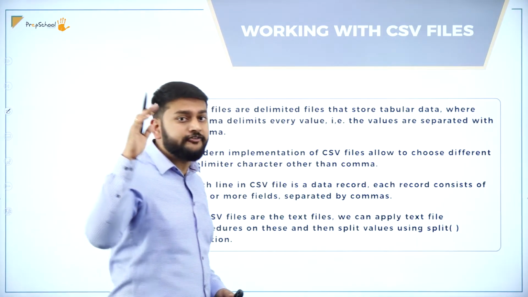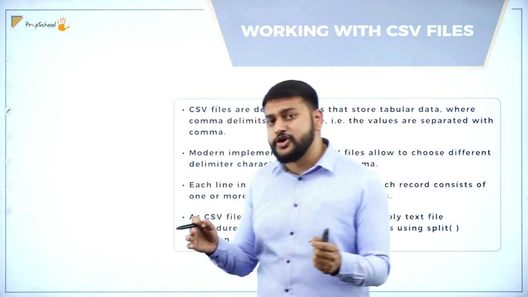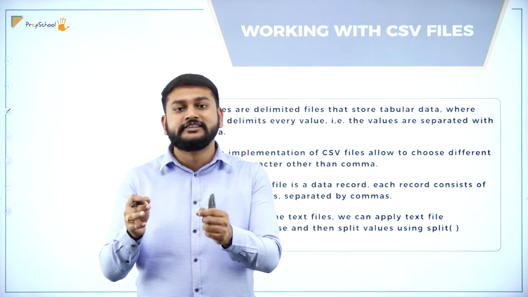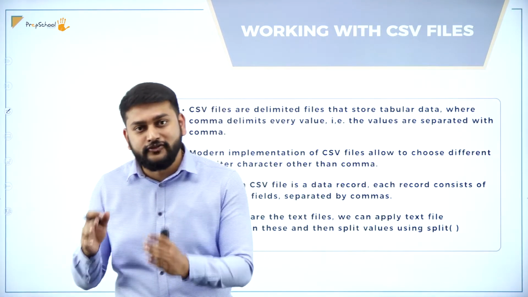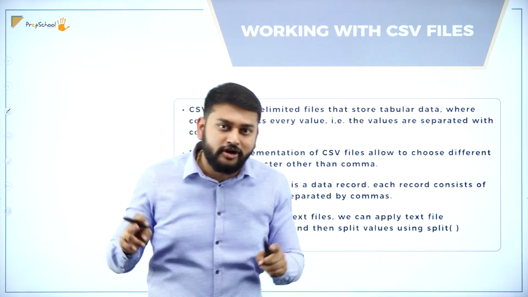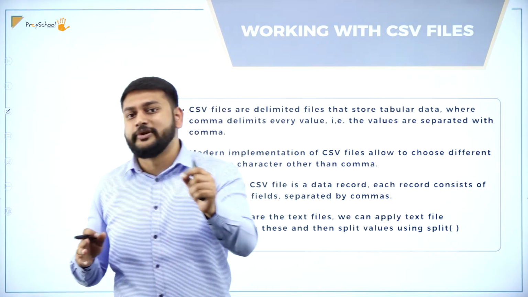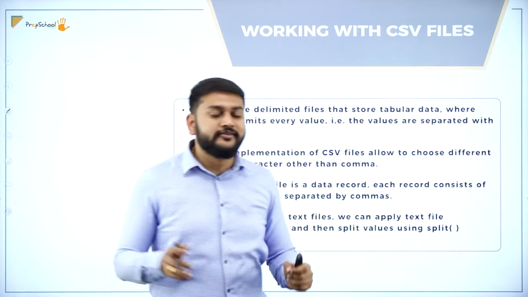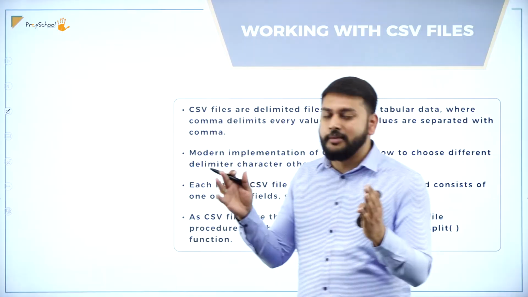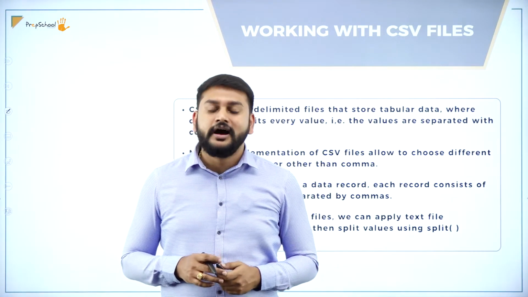The next topic is all about the CSV file. What exactly is a CSV file? C stands for comma, S for separated, V for values: comma separated values. All the data is in a tabular form, and I store that data as comma separated values. That comma is what I call a delimiter. That was the old implementation, but in recent updates we can use anything as a delimiter, which we need to remember.